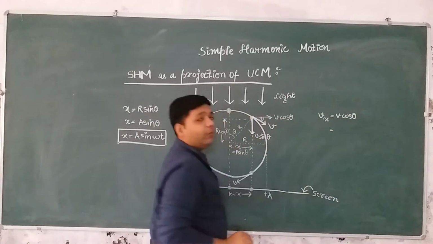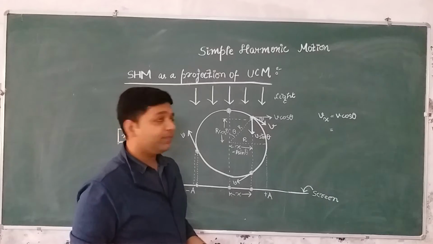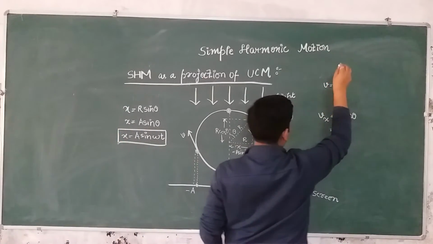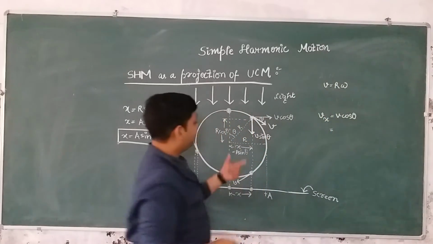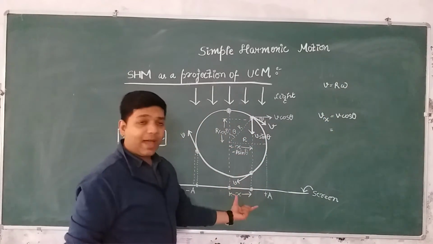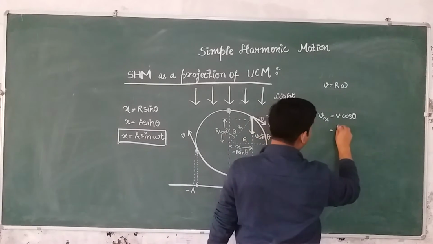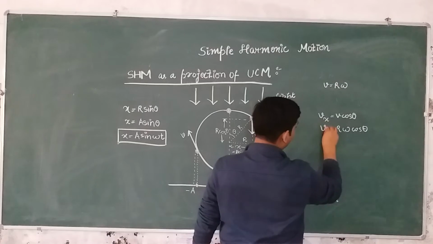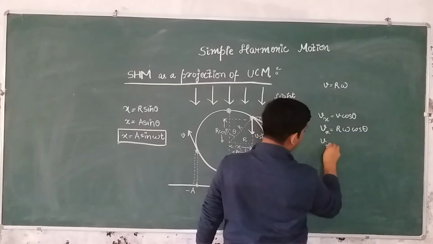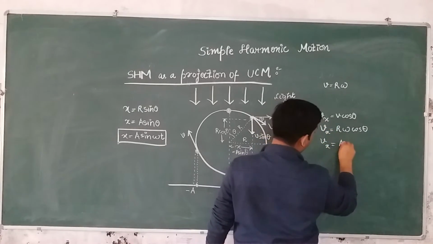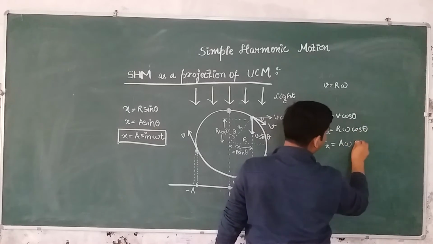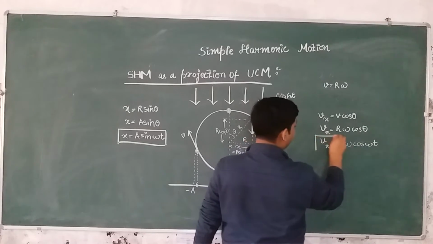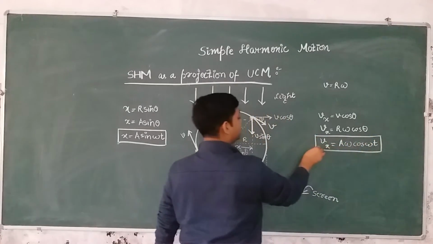Right? Now we know one formula, v is equal to r omega. I hope you remember, v is equal to r omega, right? Now what is the value of r? Radius of the circle, which is equal to the amplitude. So we can write r omega cos theta, which is dx by dt, and r is equal to a, so it is a omega, and cos theta can be written as cos omega t. So you can see that the expression for the velocity also comes out to be the same.